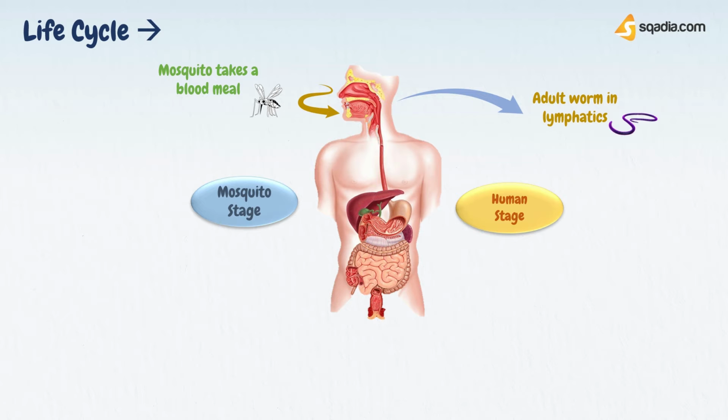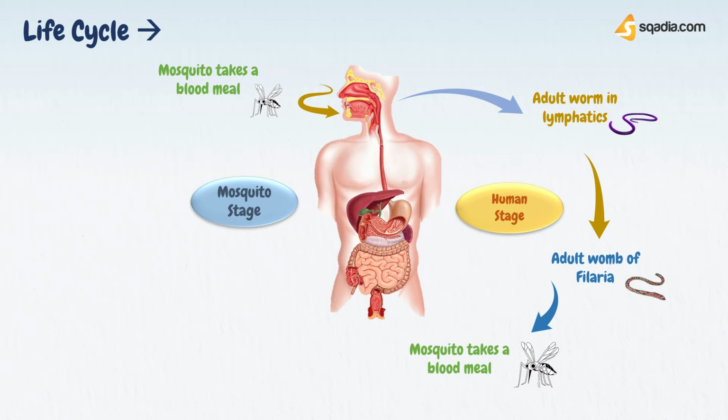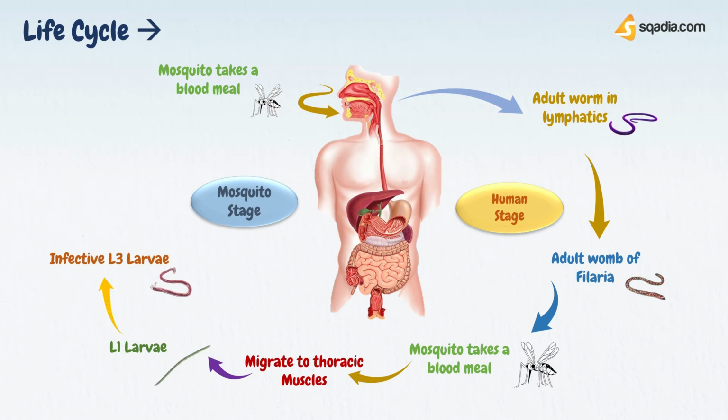The adult worm produces the sheathed microfilariae that migrate into lymph and blood channels. The mosquito takes a blood meal and ingests the microfilariae. Microfilariae shed sheaths, penetrate the mosquito's midgut and migrate to thoracic muscles. The L1 larvae is formed, and as the stage progresses, it changes into L3 larvae. The infective L3 larvae migrate into the mosquito's proboscis, and the cycle continues again.